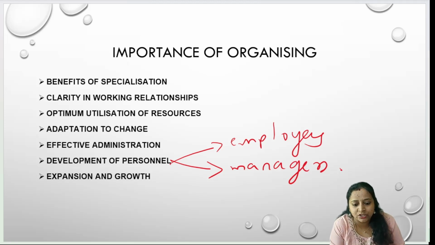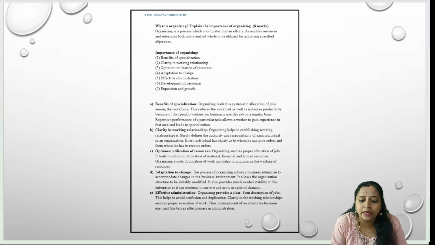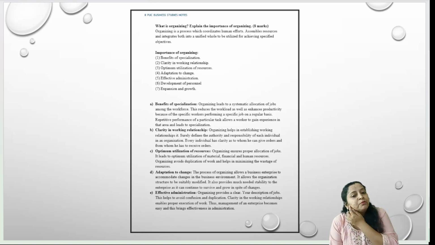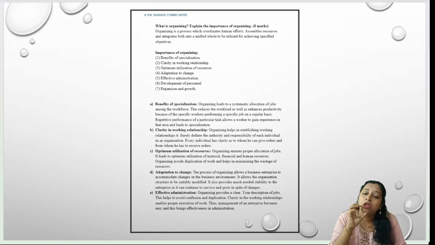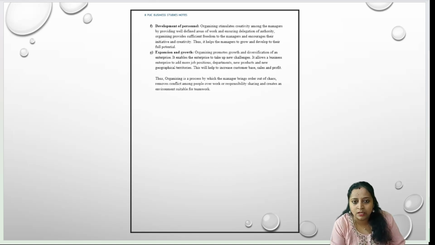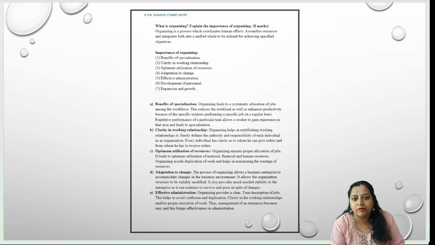So I'll just show you the replica of the notes. You can see it here. What is organizing? Explain the importance of organizing. They'll ask you for 8 marks. Here you have only 7 points. First you have to write the meaning of organizing. The meaning of organizing carries 2 marks, and for the importance of organizing, we have 7 points. You have to first put all the points in one place, and then explain each point in 4 to 5 lines. Whatever information I've given here, if you write such information in your examination, I'm sure that 100% you are going to get your 8 out of 8 marks. I've given you the conclusion also at the end. So please go through these notes and prepare well for your tests and exams.